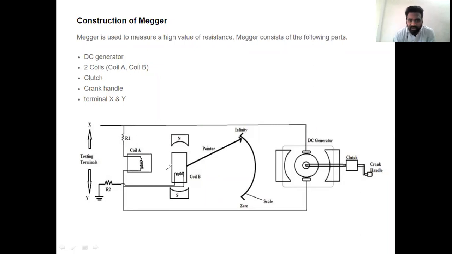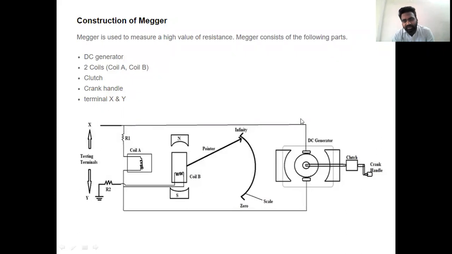And this is a current coil, and this is a potential coil or voltage coil or moving coil which is connected to the pointer, and this is our calibrated scale with the zero connection and the infinity point. Next we have a DC power generator with a hand driven crank handle and clutch. So these are the construction details of the Megger.